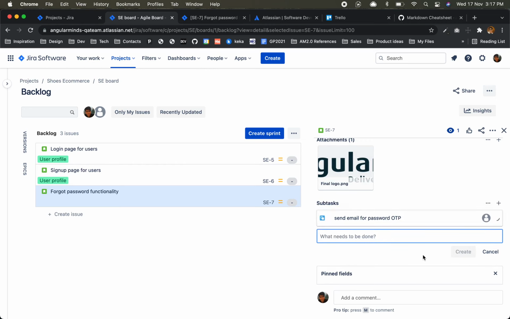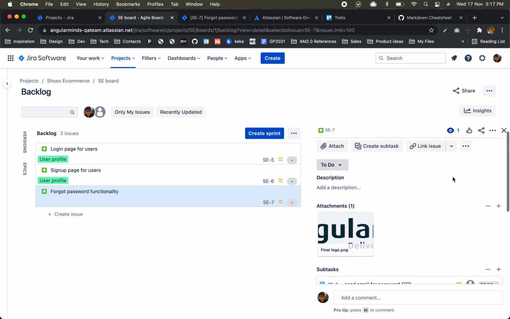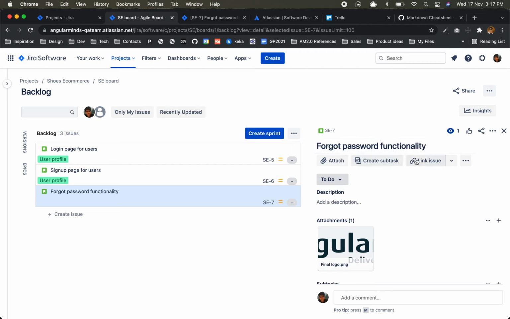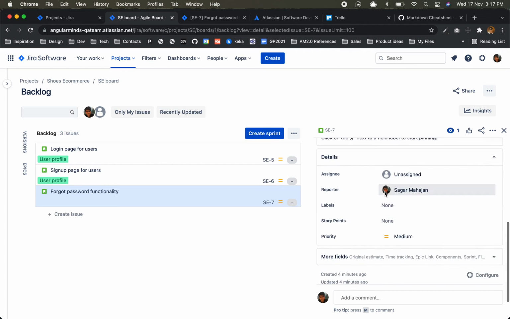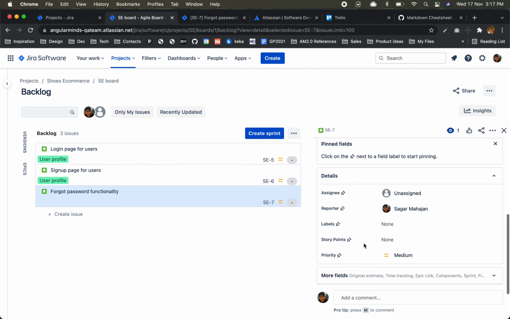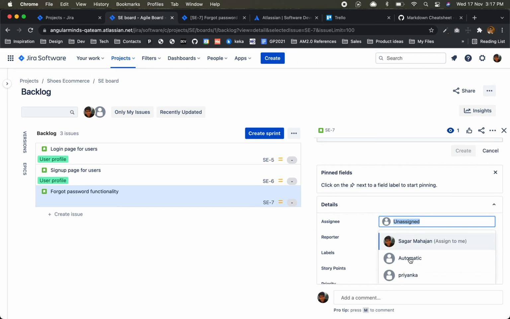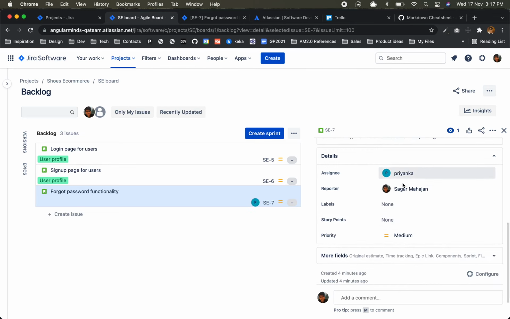This could be a subtask which can be assigned to someone else. Now this task, we need to assign to someone. So if you see, these are the details. There isn't an assignee, so I'll assign it to Priyanka, a developer. Okay, so we have assigned it to her.